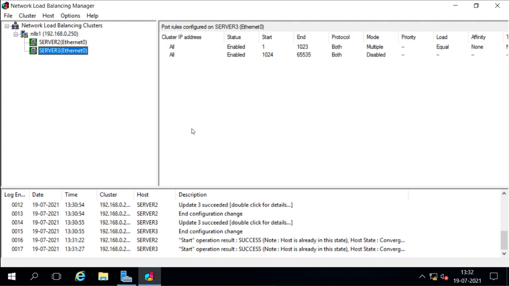Redundancy also means it will give you failover. That means if one server fails, then the services will move to the other server. Right now server 3 is working, and the request is being handled by server 3, as we saw. Now if server 3 is not available, then the request will be served from server 2. I will disable server 3 now.